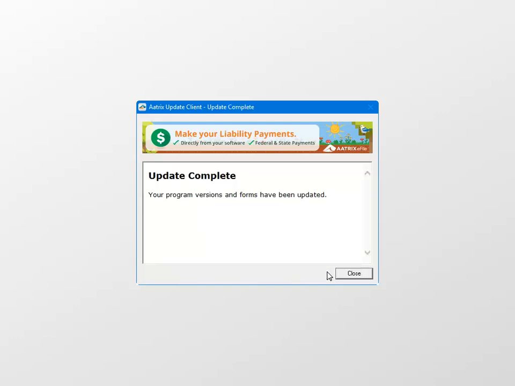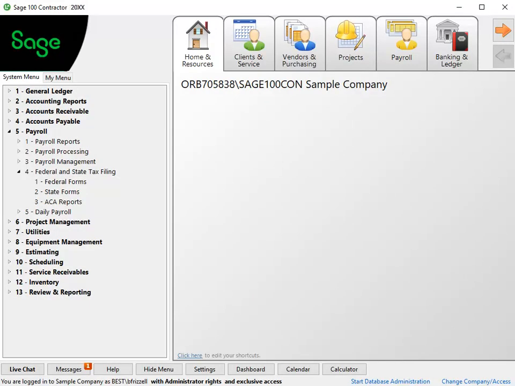Once the update is finished, you will see a message on screen indicating the update installed successfully. Clicking Close ends the update process, and you can now go back in and complete the form you were attempting to access, knowing it is completely current with any recent revisions. And that's it. Our forms are now completely up to date.